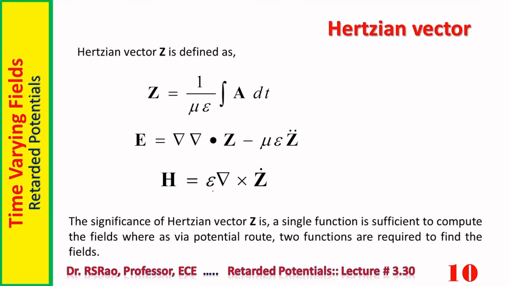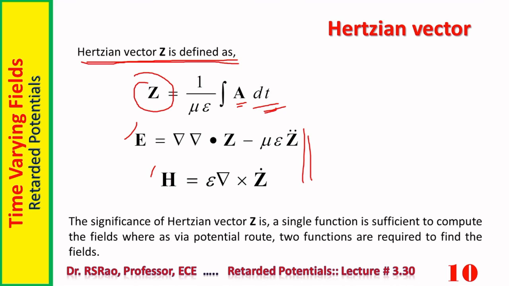While studying retarded potentials, we also come across a vector. It is called the Hertzian vector. What is this Hertzian vector? The Hertzian vector is defined with respect to the vector potential A. Z is 1 by root mu epsilon times the integral of A dt. Using this vector Z, one can find E as del grad div Z minus mu epsilon dou squared Z by dou T squared, and H as epsilon times del cross dou Z by dou T.